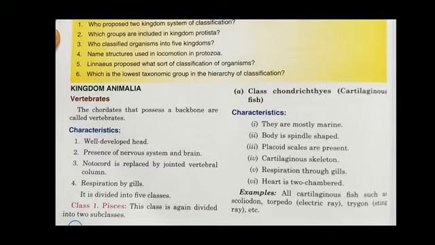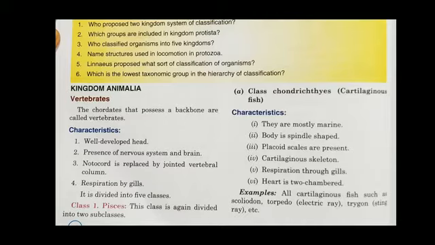All those animals who have a backbone come in Vertebrates in Animalia. Their characteristic is that they have a well-developed head, they have a nervous system and a vertebral column. That means they have a backbone and ribs, and their respiration. And they are also divided into 5 classes. Class 1 is Pisces.